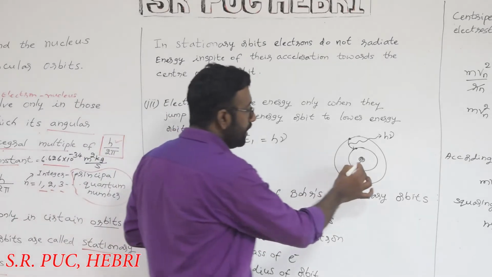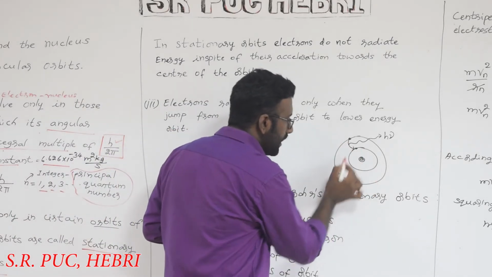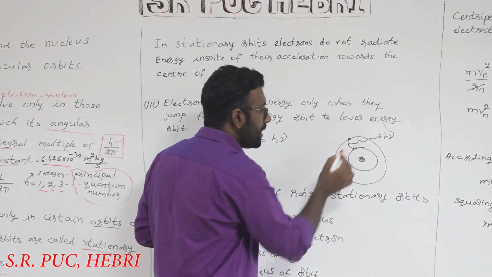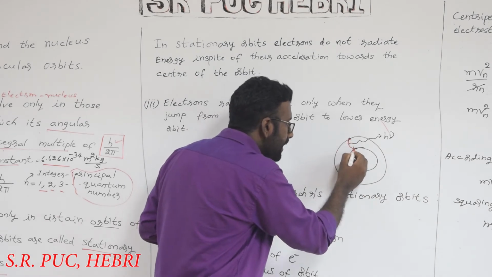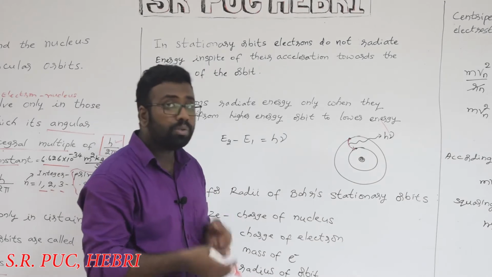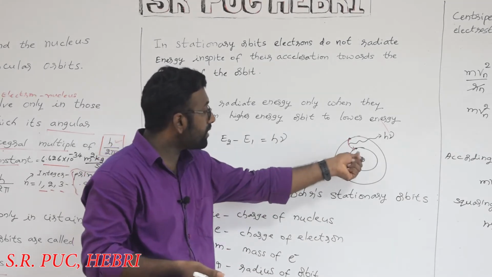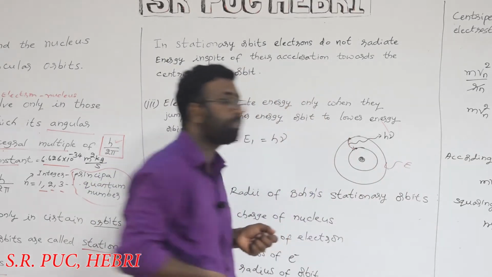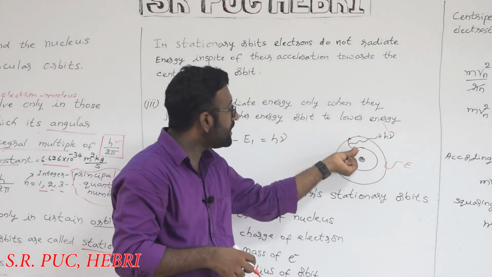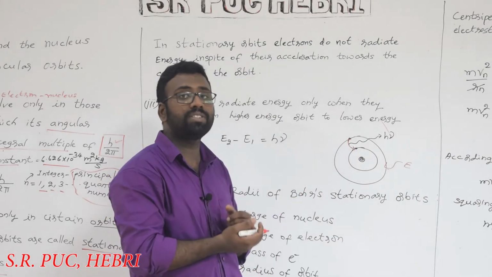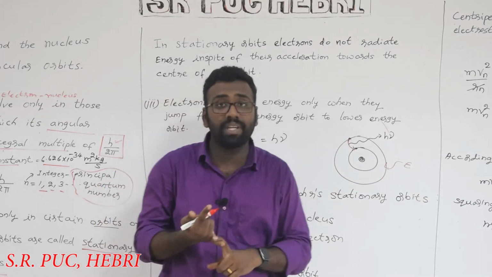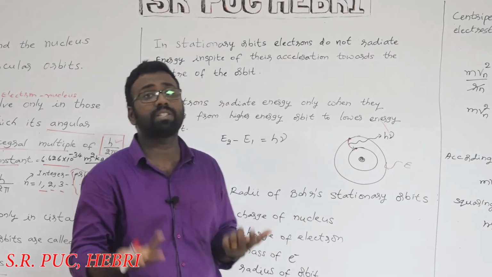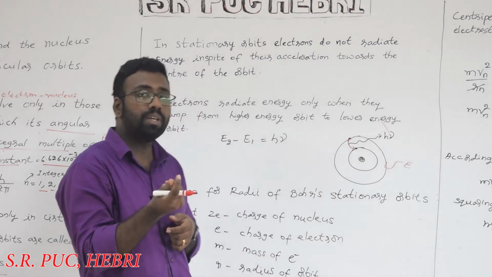You can see the nucleus over here, the lower energy orbit, the higher energy orbit, and again a higher energy orbit. The electron will liberate energy only when it comes from a higher energy orbit to a lower energy orbit. So how do they go to a higher energy orbit? For electrons to be excited to the higher energy orbit, you need to supply energy. When you supply energy, electrons jump from a lower energy state to a higher energy state. This energy may be in the form of heat, sound, light, electrical energy, or any form of energy.